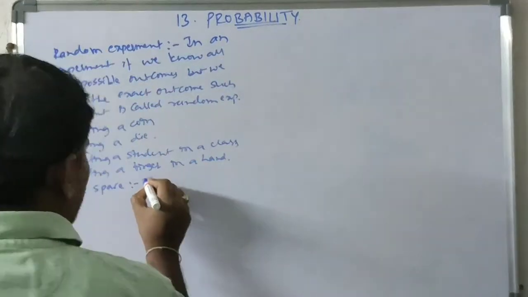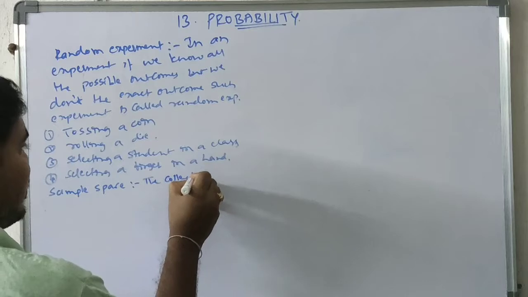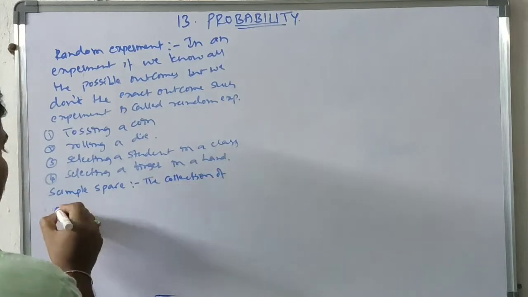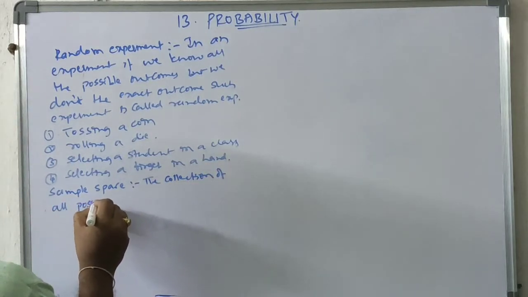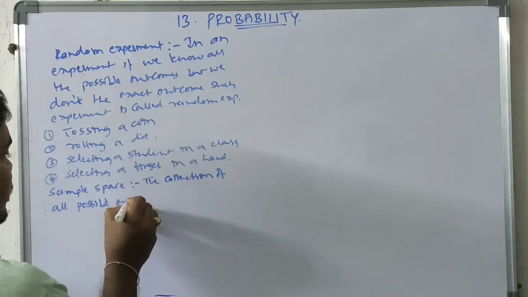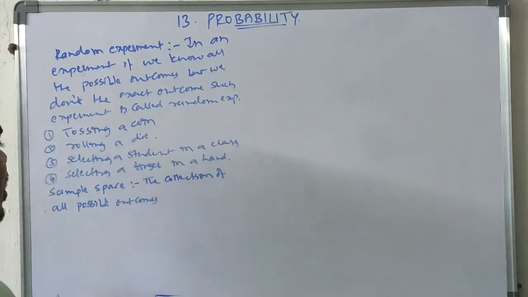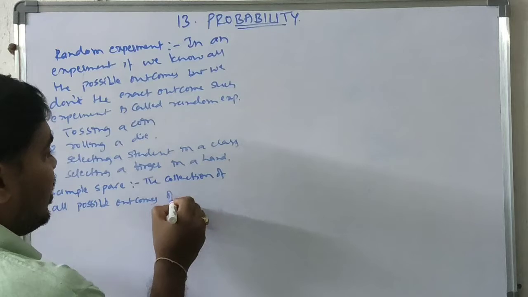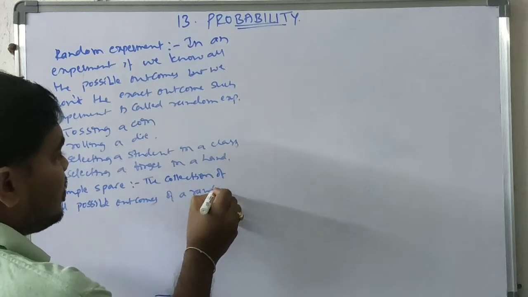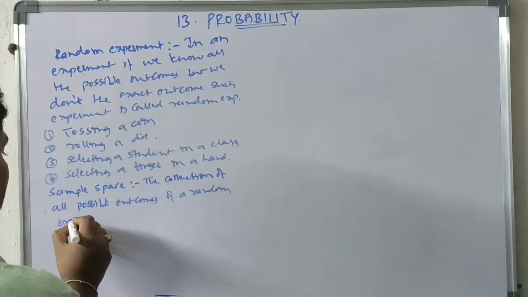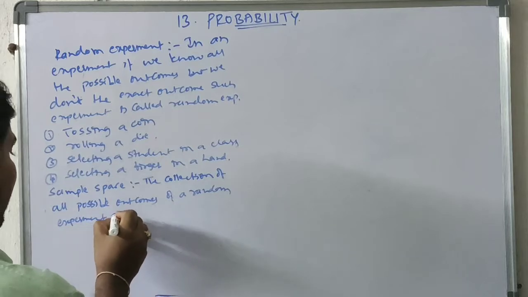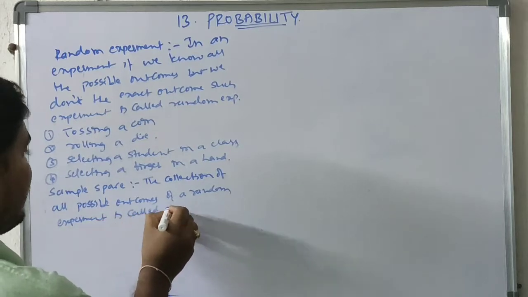The collection of all possible outcomes of a random experiment is called the sample space.